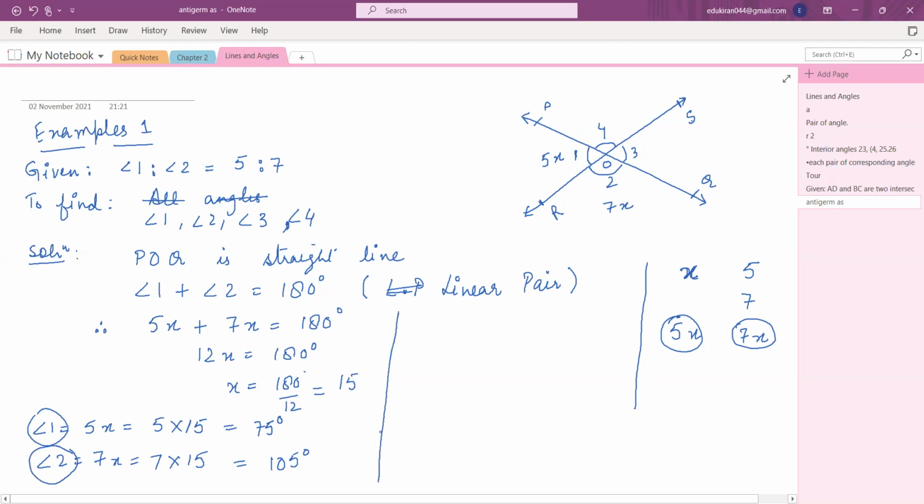Now it's very easy. Miraj, now think about it and tell me which is the shortest possible way to find angle 3. We have just studied about pairs of angles. 3 kinds we studied.